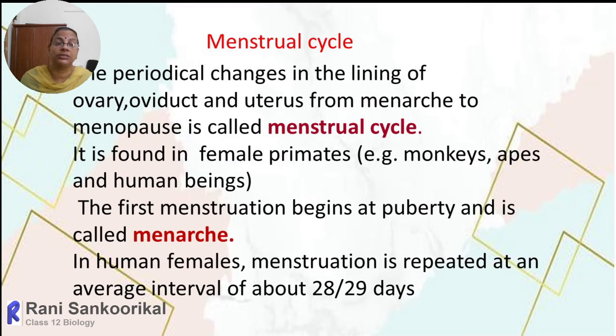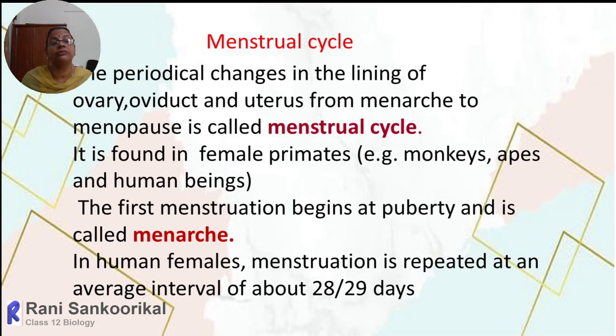Soon after the ovulation, the remnant part of the Graafian follicle will develop into the corpus luteum. They will secrete sets of hormones, and then it will become atretic. These are the periodical changes within the ovary.